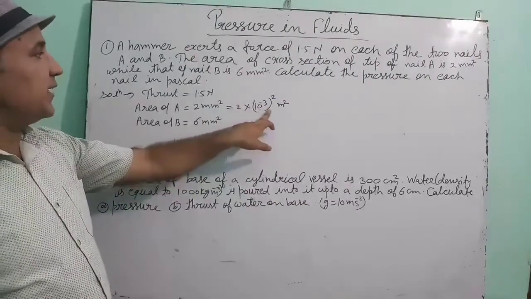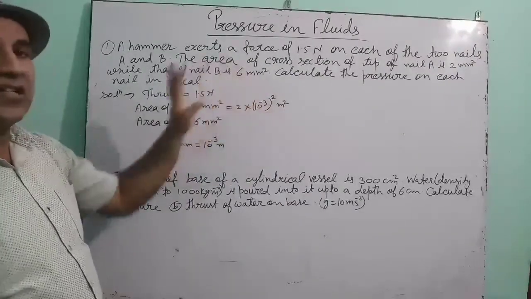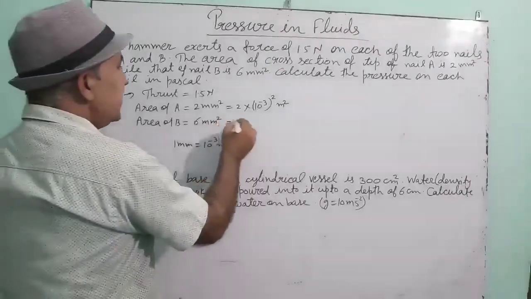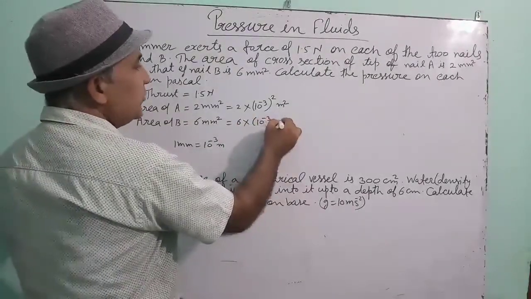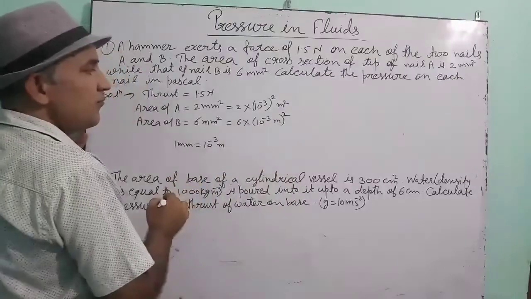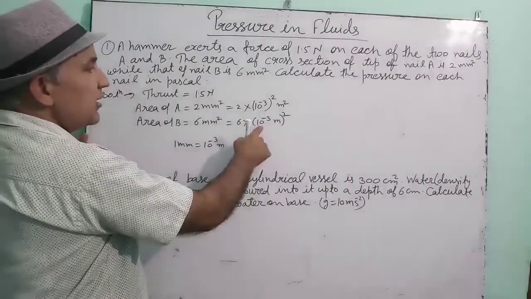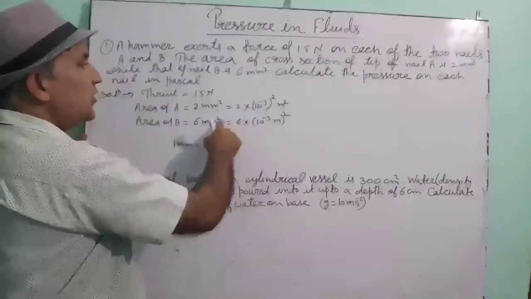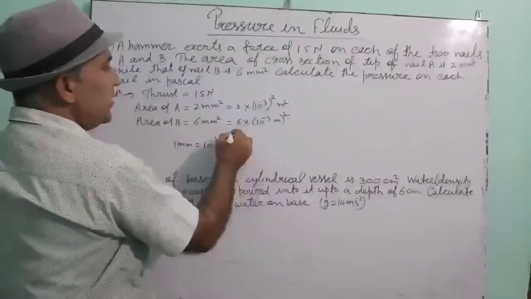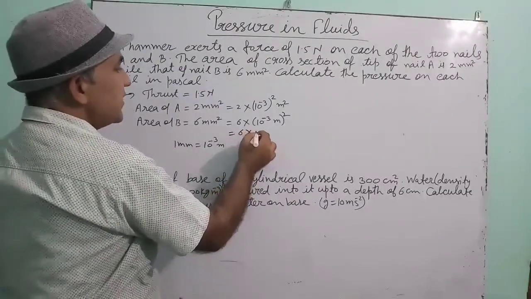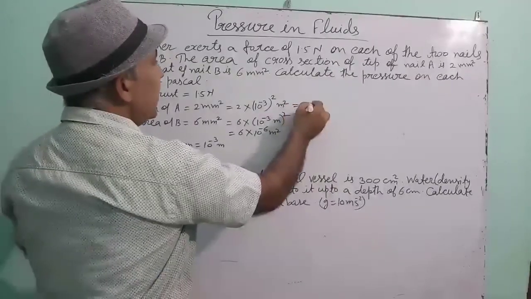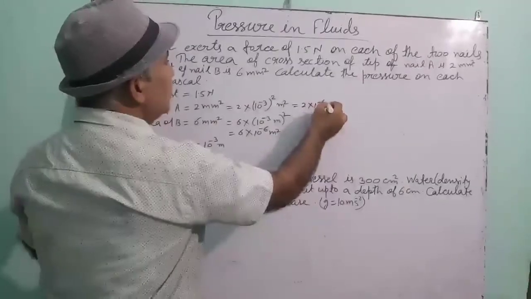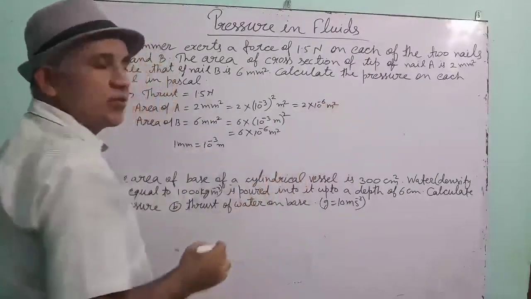Same here also. If you have confusion then you can write it this way also: 1 millimeter is equal to 10 to the power minus 3 meter and whole square. So it will be 6 into 10 to the power minus 6 meter square, and this is 2 into 10 to the power minus 6 meter square.